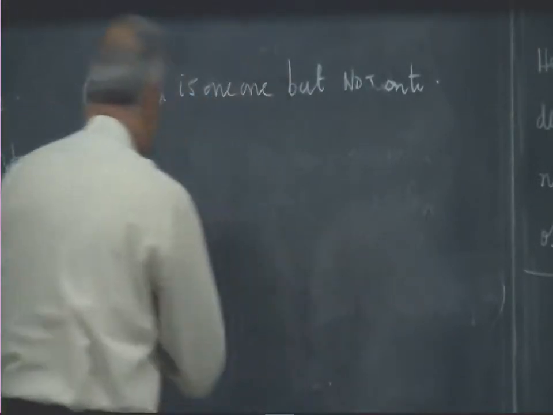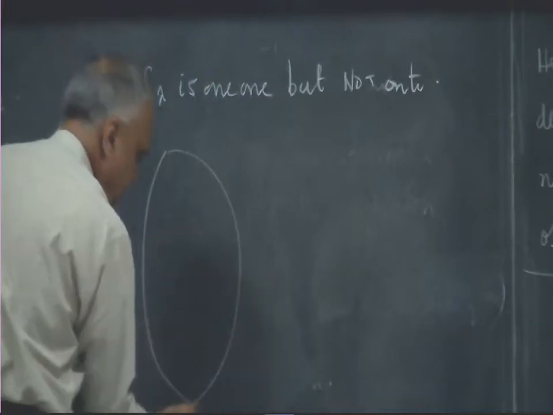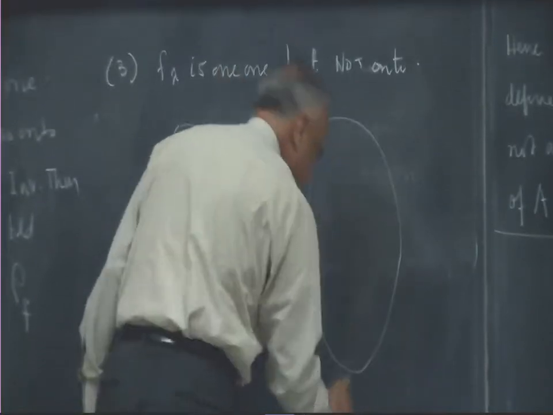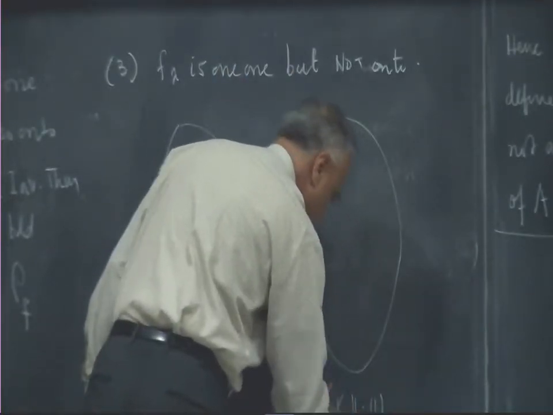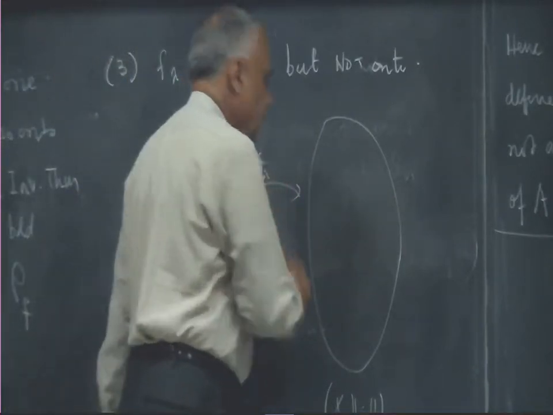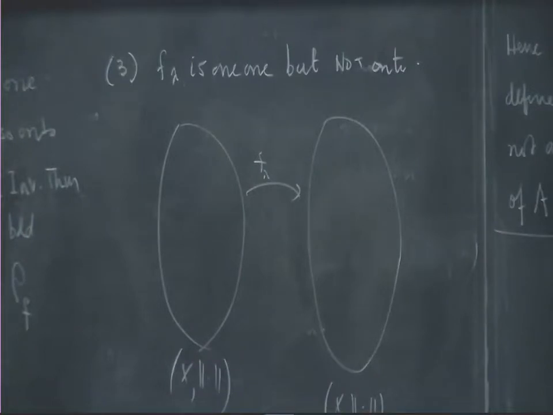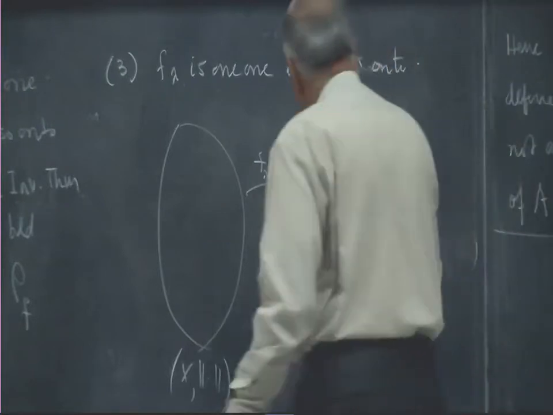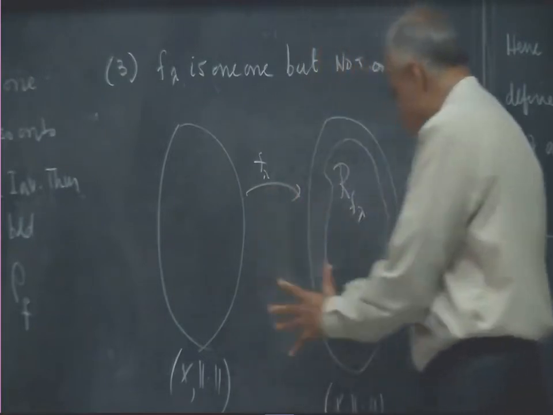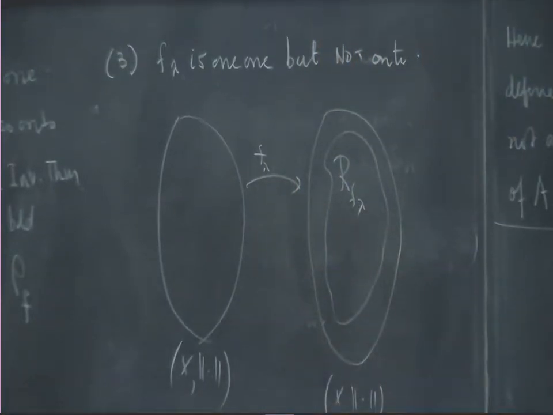So, now let us look at what is going to happen. What does that mean? Here I have the normed linear space, and F lambda is mapping from X to X. If it is not onto, what it means is that the range is not the whole space. It will be part of it. So, the range of F lambda, which I will call R F lambda, will not be filling up the whole space; there will be some gap.